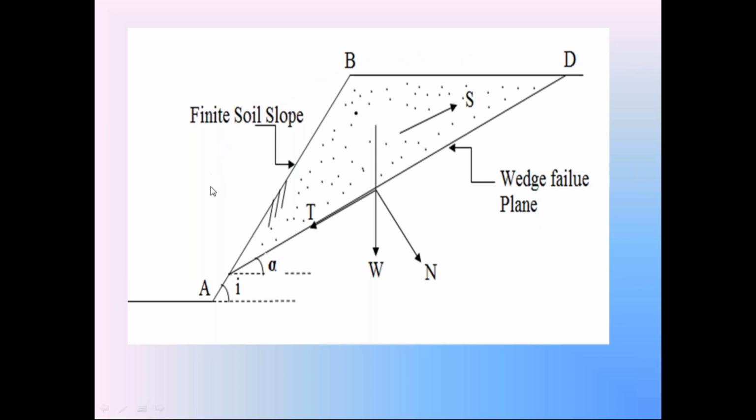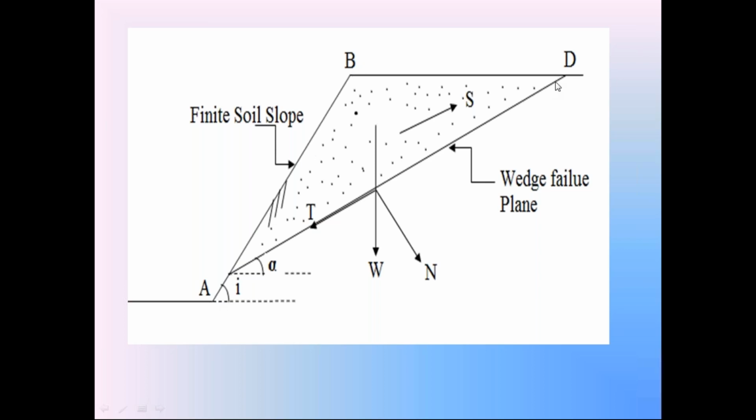Before constructing this soil slope AB, we have the drawings: drawings of the embankments, canals, and earth dams. By using those drawings, prepare this embankment on the graph sheet. So this is the soil slope on the graph sheet.